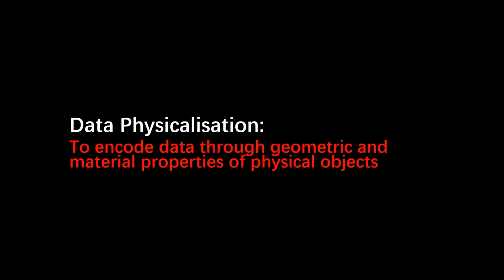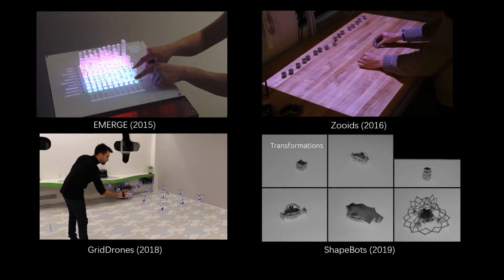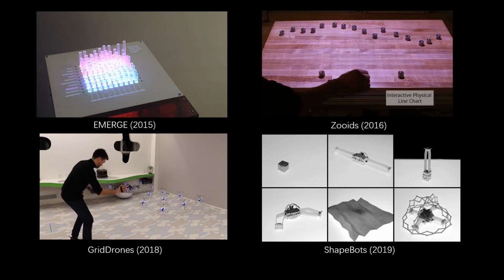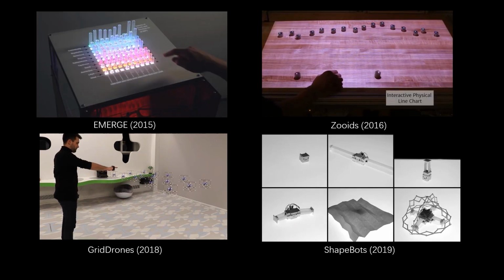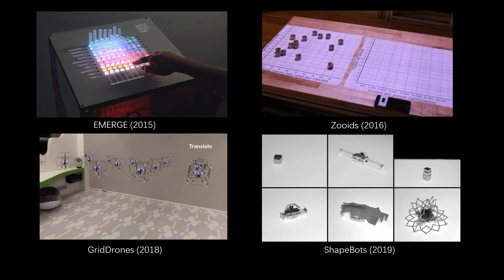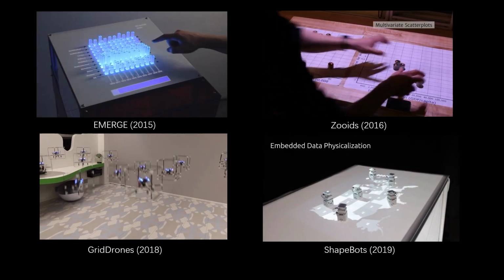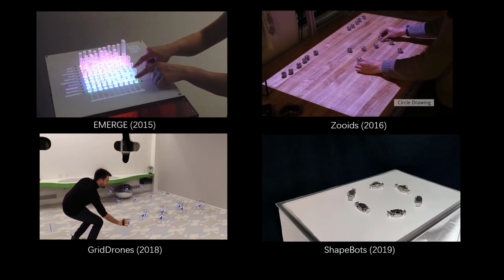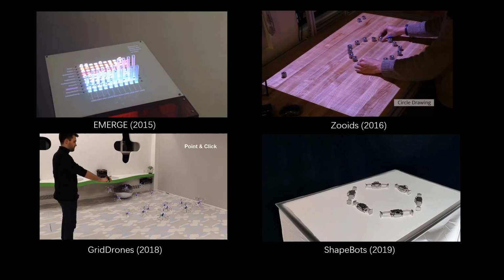First, let me introduce the background of this paper. Data physicalization is a technique that encodes data through the geometric and material properties of artifacts, allowing us to engage with data in a more immersive, tangible, and multisensory way. In the last 10 years, shape-changing displays and swarm robots have enabled reconfigurable physicalizations, which can change the positions and the shapes of tangible objects to present charts, such as bar charts, line charts, and scatter plots. However, reconfigurability is still limited in some dimensions, and 3D free manipulation is still challenging.